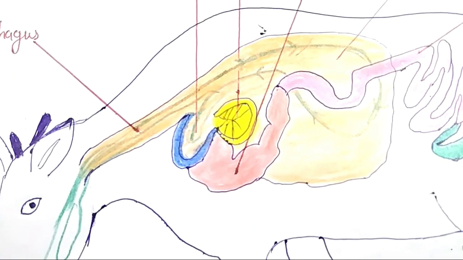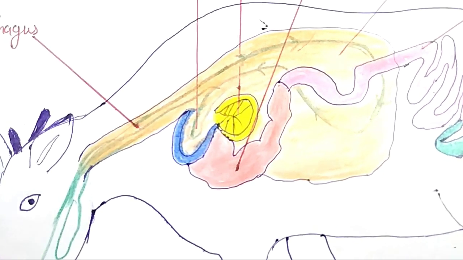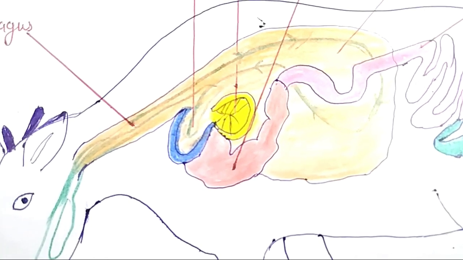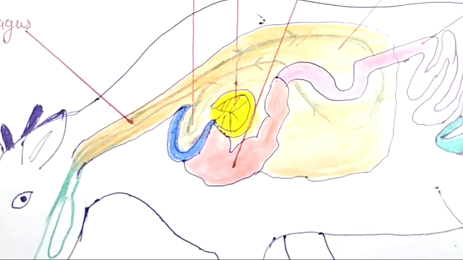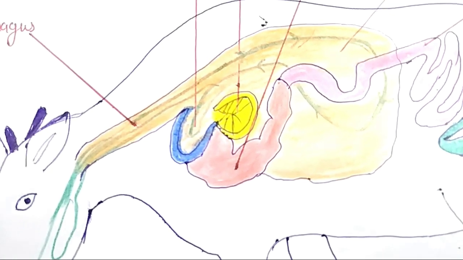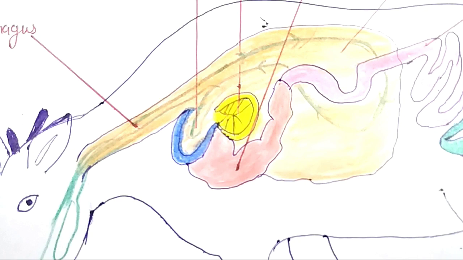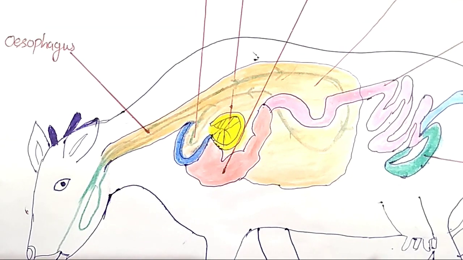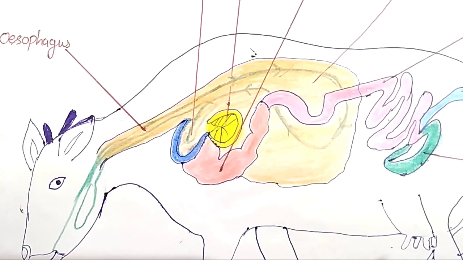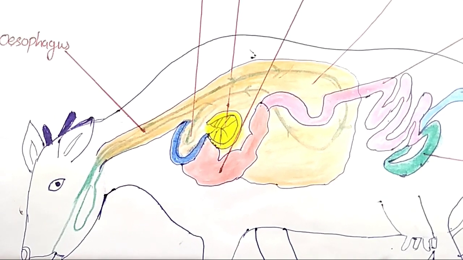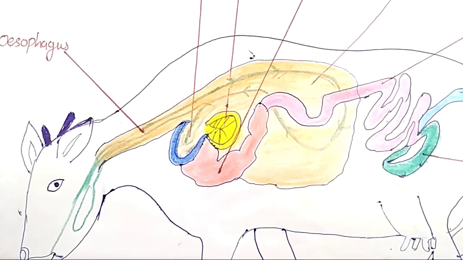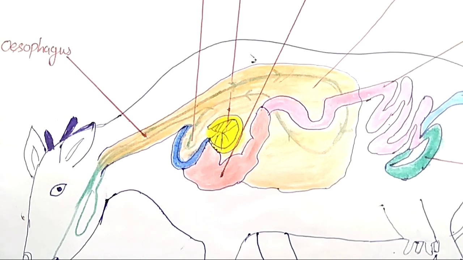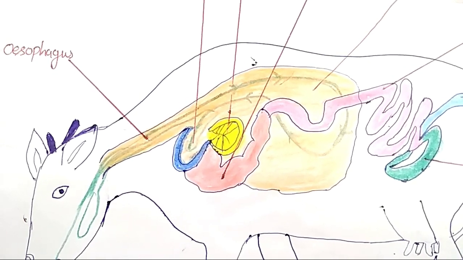Ruminants quickly swallow grass and bring food back into the mouth in small lumps and chew it. This process of chewing is known as rumination, and these animals are called ruminants. In ruminants, the stomach is divided into 4 chambers: first is rumen, reticulum, omasum and abomasum. This type of stomach is called a compound stomach.